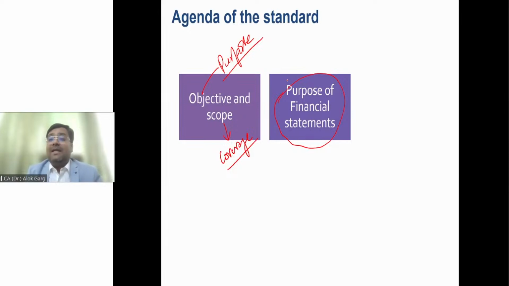What is the market capitalization of the company? What is the net worth of the company? What are the shareholder funds, right? What are the current assets? What are the non-current assets? So how will you find the financial position of the company? You will find the financial position of the company by looking at the balance sheet.